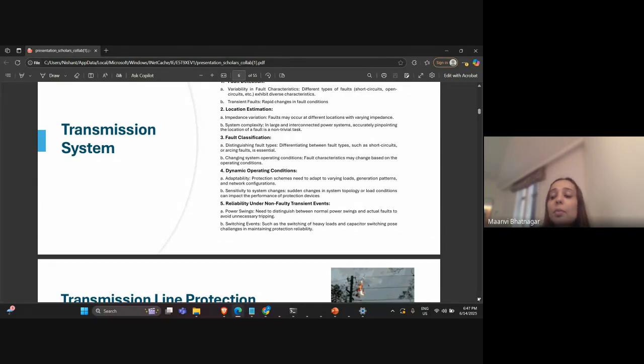And again, some unforeseen problems occur, like transient events, when there is a capacitor disconnection, or some switching event when the load is connected or disconnected, or there is some power swing, because of all this, unnecessary tripping happens.